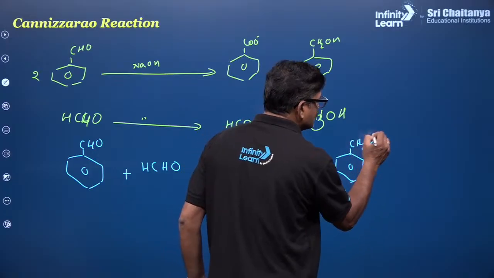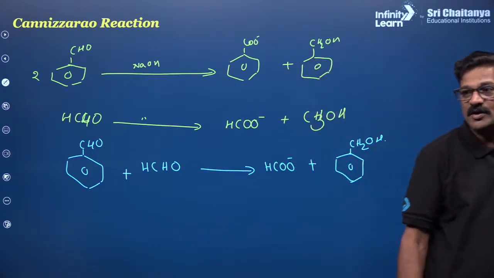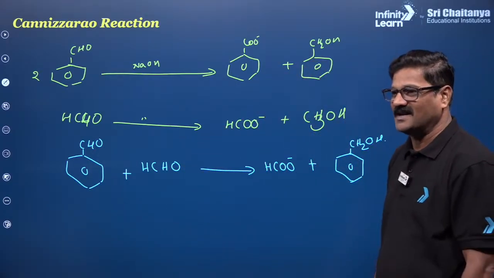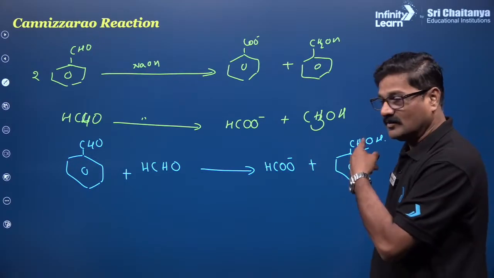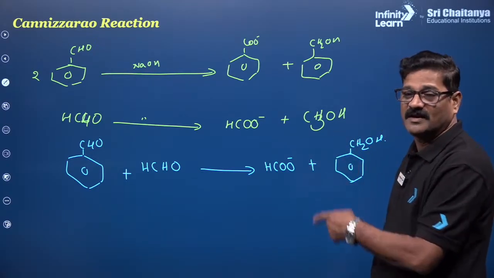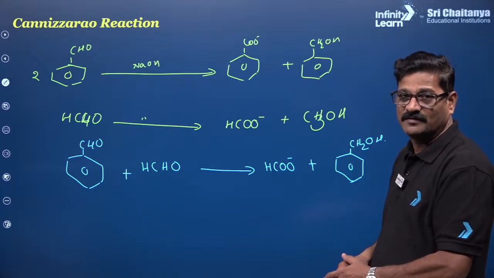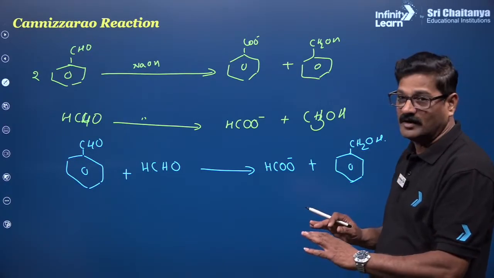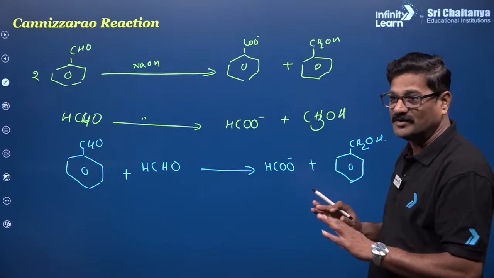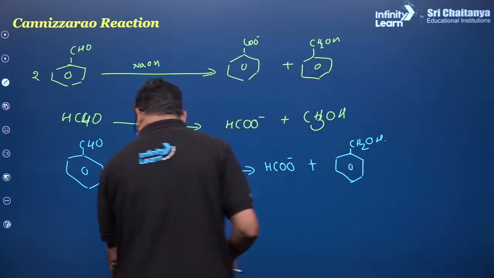Mind it, the rest is going to be reduced. Like that you have to classify. Exactly. The one which is more reactive in nucleophilic addition reactions, where nucleophilic attack is easy, is going to be oxidized. I don't want to go to a granular level. I want to give you simple tricks and methods, right? And let us see.